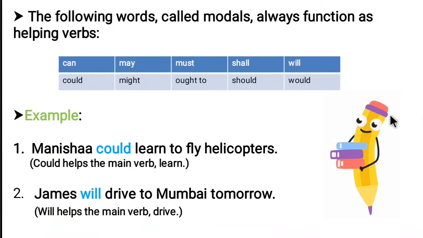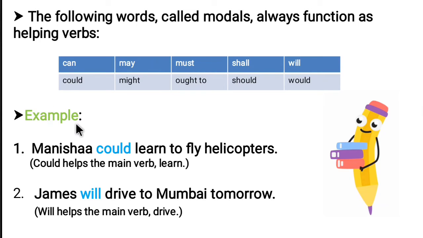The following words, called modals, always function as helping verbs. There are some verbs which always act as helping verbs. They are can, could, may, might, must, ought to, shall, should, will, would. All these are helping verbs. These are often referred to as modals.